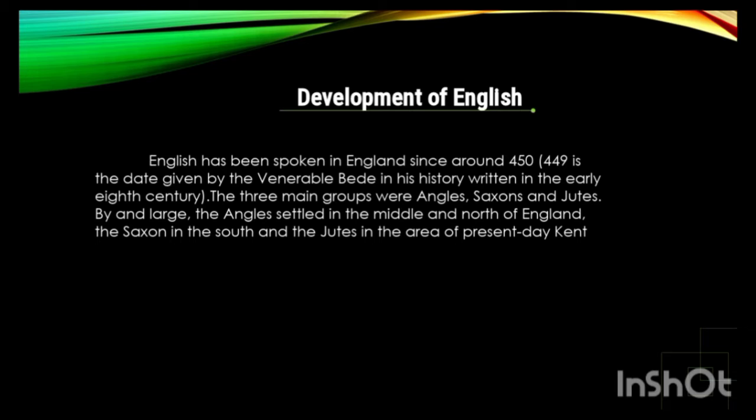Development of English. English has been spoken in England since around 450. 449 is the date given by the Venerable Bede in his history, written in the early 8th century. The three main groups were Angles, Saxons, and Jutes. By and large, the Angles settled in the middle and north of England, the Saxons in the south, and the Jutes in the area of present-day Kent.